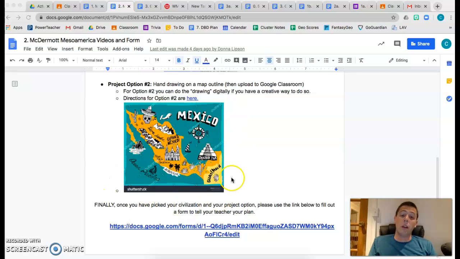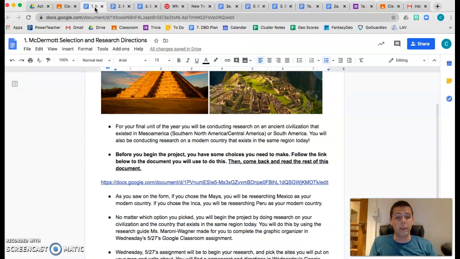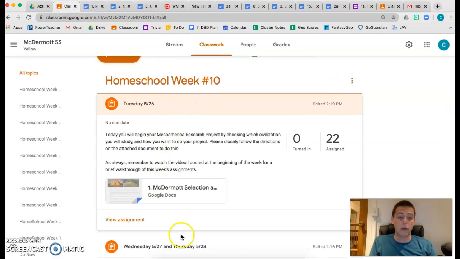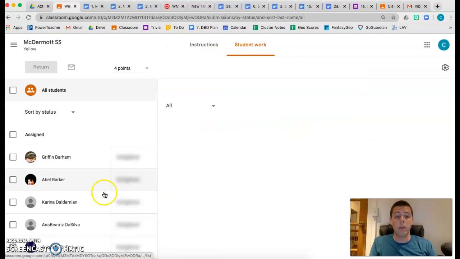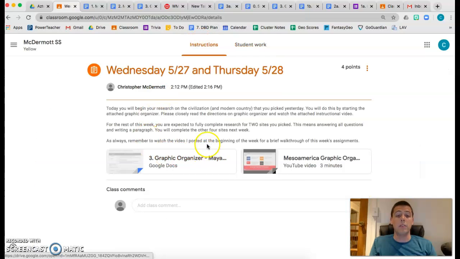So this is what you're doing on Tuesday. On Wednesday, you're going to start doing your actual research. To do that, in Google Classroom, if you go to Wednesday and Thursday, it says, today you will begin your research on the civilization and modern country that you picked yesterday. You will do this by starting the attached graphic organizer. Please closely read the directions on the graphic organizer and watch the attached instructional video. That's going to be very important. On the assignment, there's an instructional video on how to fill out the graphic organizer and the graphic organizer itself.